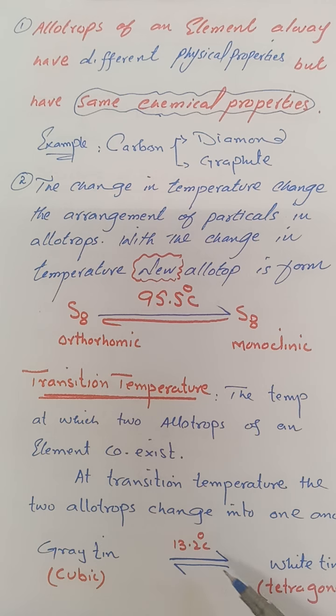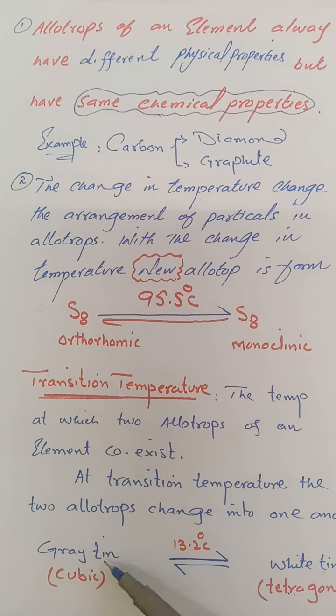There is another example. Tin exists in two allotropic forms, gray tin and white tin. At 13.2 degrees centigrade, both allotropic forms, the cubic gray tin and tetragonal white tin, coexist. So this temperature, 13.2 degrees centigrade, is the transition temperature of gray tin and white tin.